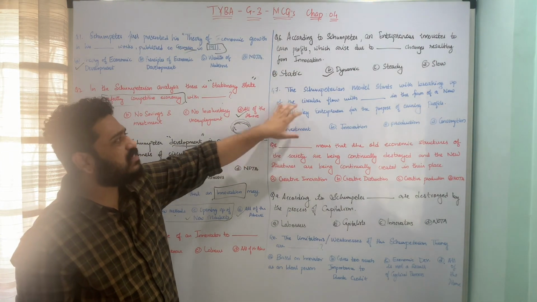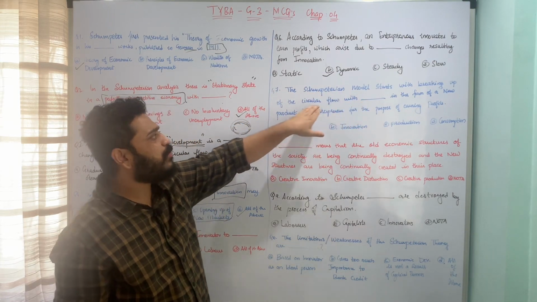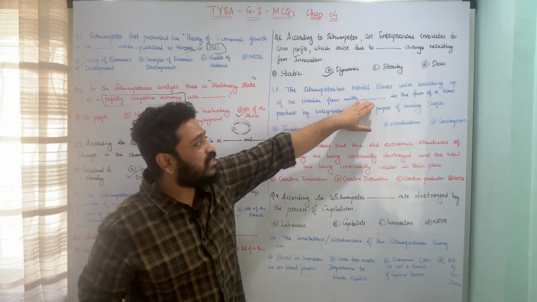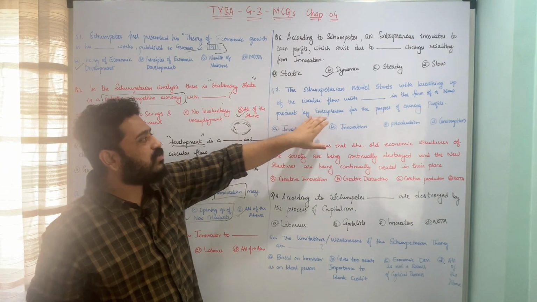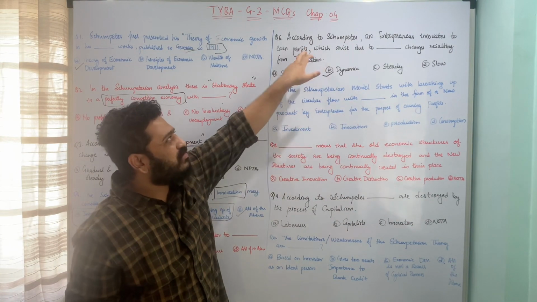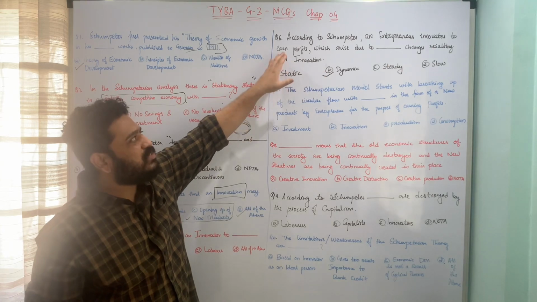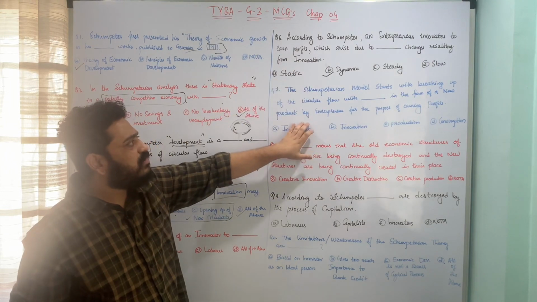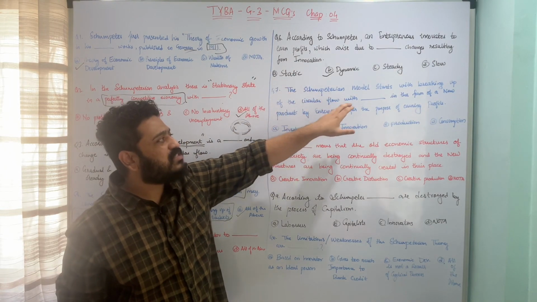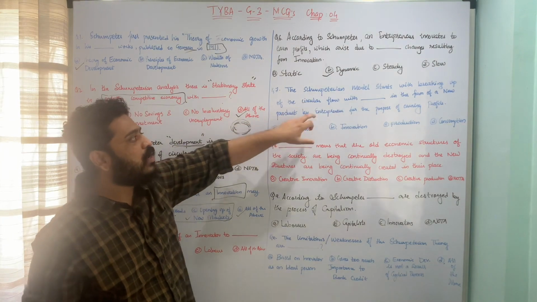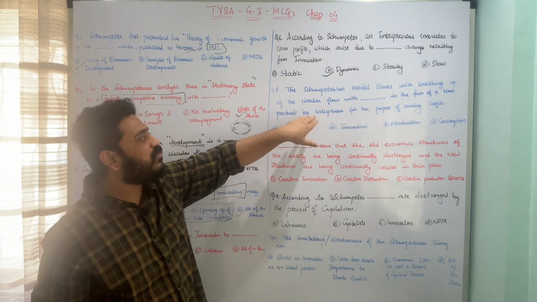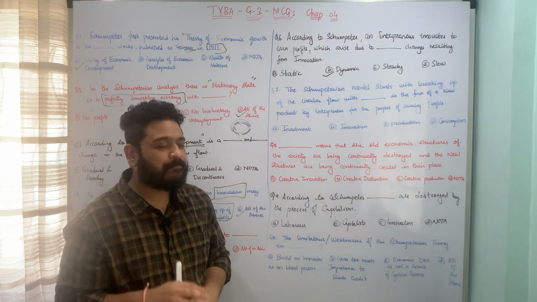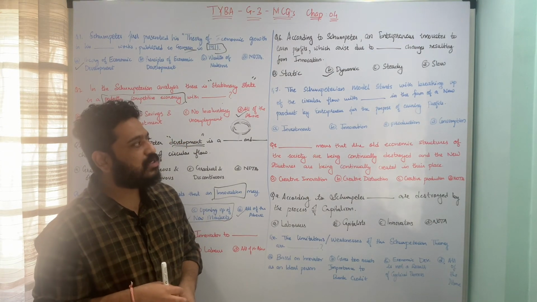The next question suggests that this Schumpeterian model starts with breaking up of the circular flow. So here, breaking up of the circular flow with dash in the form of a new product by the entrepreneur for the purpose of earning profits. We have seen why the entrepreneur is innovating, because he wants to earn profits, and the profits are due to dynamic changes from innovation. So here we are asking, the Schumpeterian model starts with the breaking up of circular flow with dash in the form of a new product by the entrepreneur for the purpose of earning profits, whether it is A, investment, B, innovation, C, production, or D, consumption.